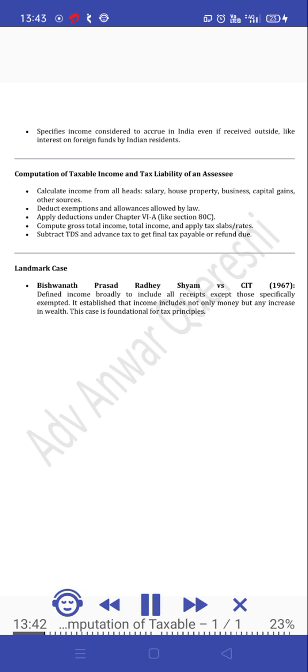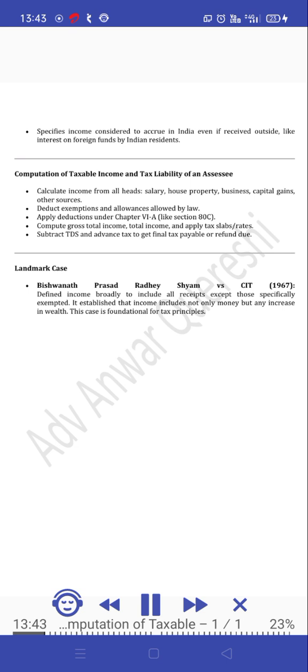Computation of taxable income and tax liability of an assessee. Calculate income from all heads. Salary, house property, business, capital gains, other sources. Deduct exemptions and allowances allowed by law. Apply deductions under Chapter 6A like Section 80C. Compute gross total income, and apply tax slab rates. Subtract TDS and advance tax to get final tax payable or refund due.